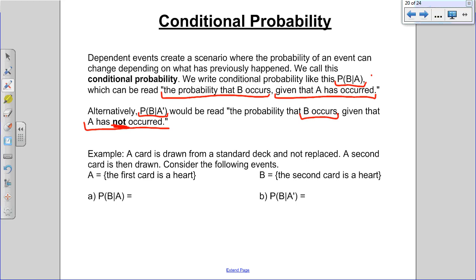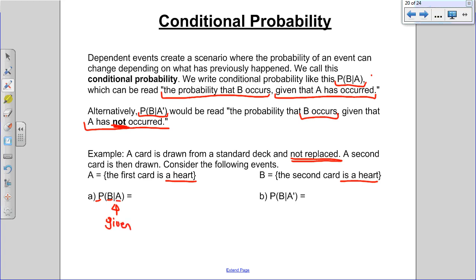Let's do some examples. We're going to do a couple easier ones to start. We've already kind of talked about it. So this says, a card is drawn from a standard deck and not replaced. Not replaced is important. A second card is then drawn. Consider the following events. Event A would be if the first card was a heart. B would be the second card is a heart. The question then is, what's the probability that event B happens given A has already happened?